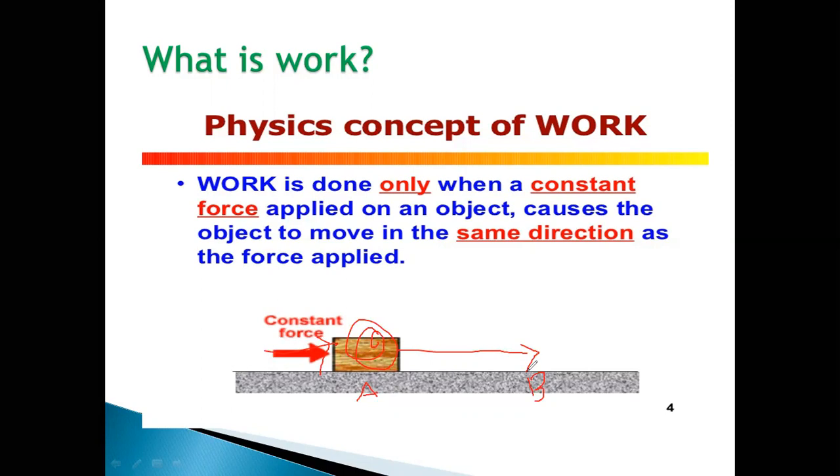So, to do the work, there are two conditions. First one is you should apply force on the body and the body should move. The body object should displace. Okay, so this is about work. So to do the work, there must be force which acts on the object and there must be motion of the object in the direction of the application of force.